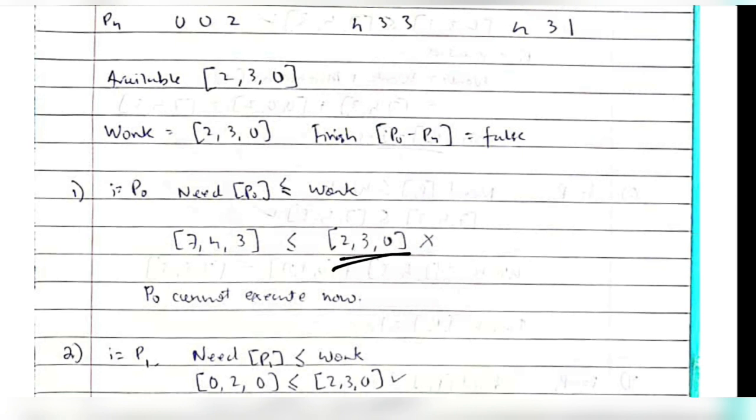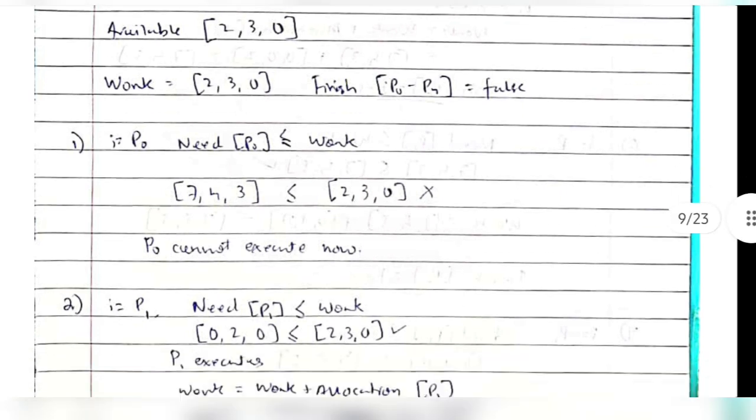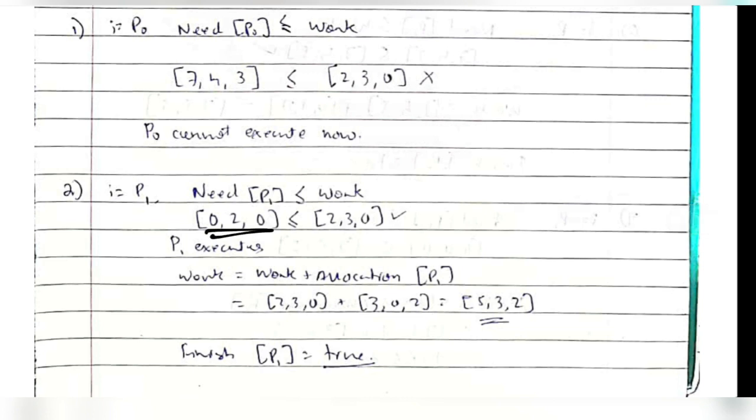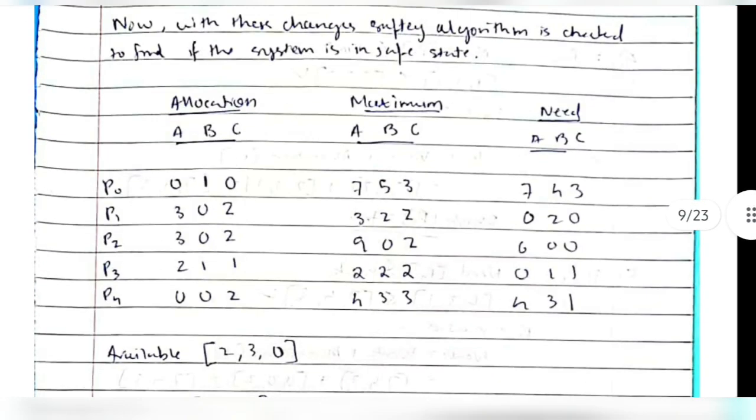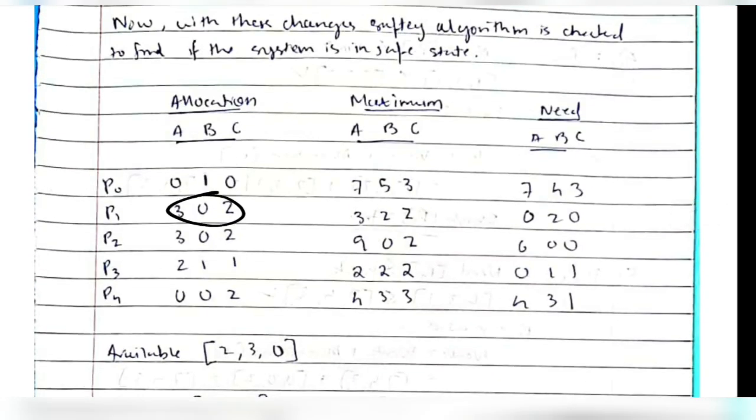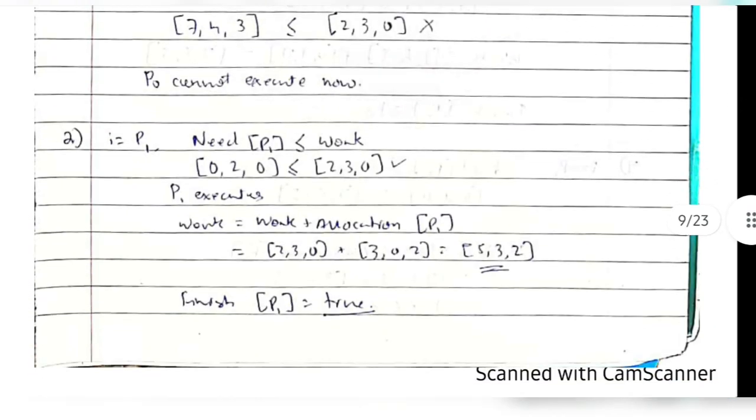No, it's not. So we'll move on to the next one. The next one is P1. What is the need of P1? 0 to 0. Is it less than the available one? Yes, so it executes. After the execution, it will add the allocated resources, meaning how much P1 had allocated. That means these resources will be added to the available ones. Those will be the available resources we have, and P1's value will be made true.